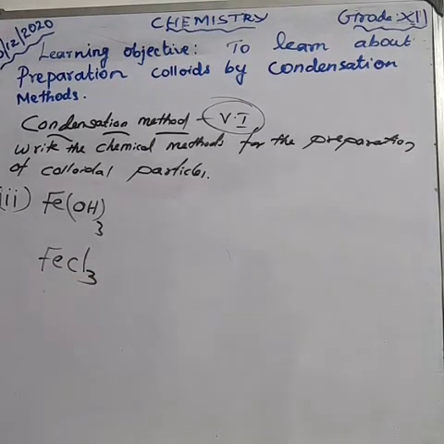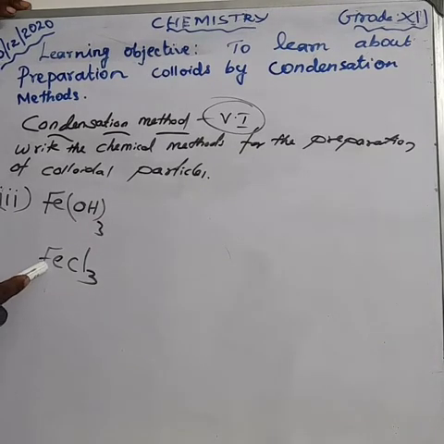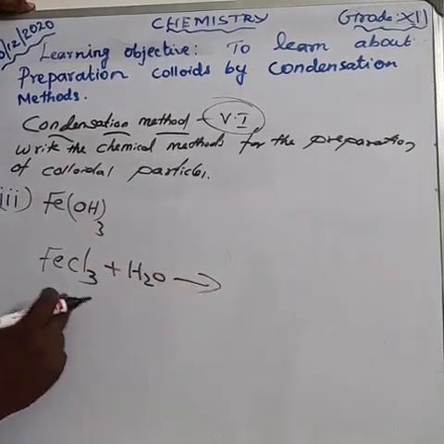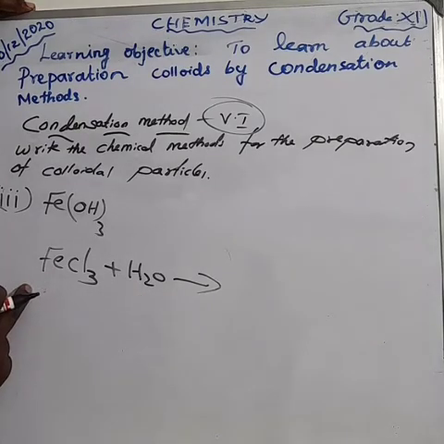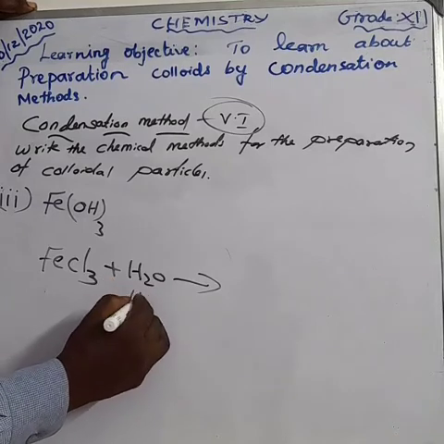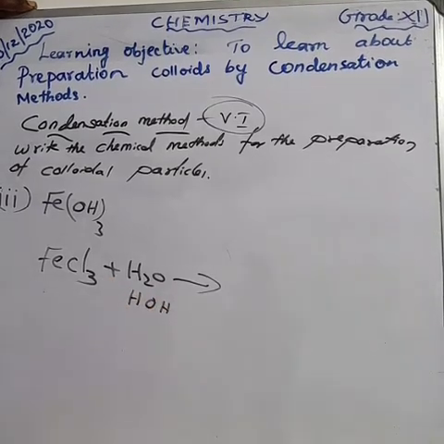FeCl3, ferric chloride salt. Ferric chloride on reaction with water, we get ferric hydroxide salt. How can you write the water molecule here? HOH. Clear?